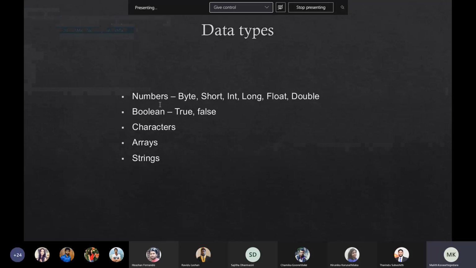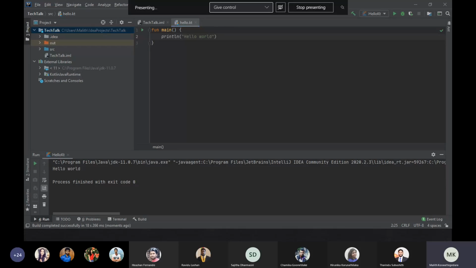When it comes to variables, we can define a variable in two ways. If we want a mutable variable, we can define it like this, name. But for something like a constant, we define it using this keyword.